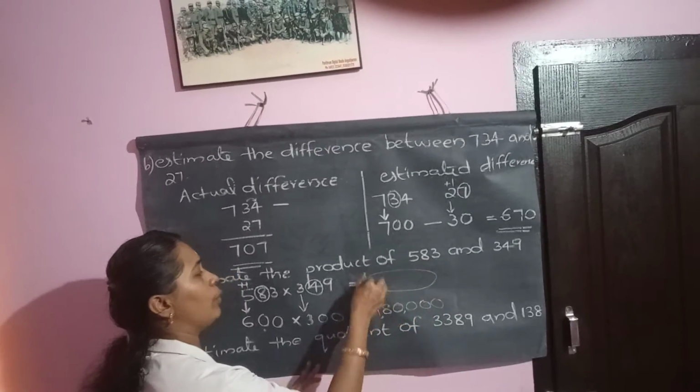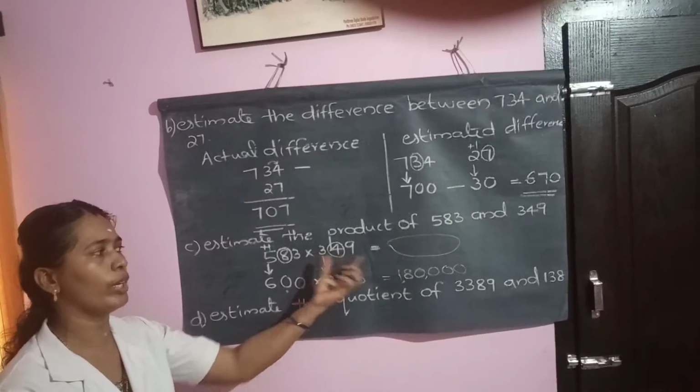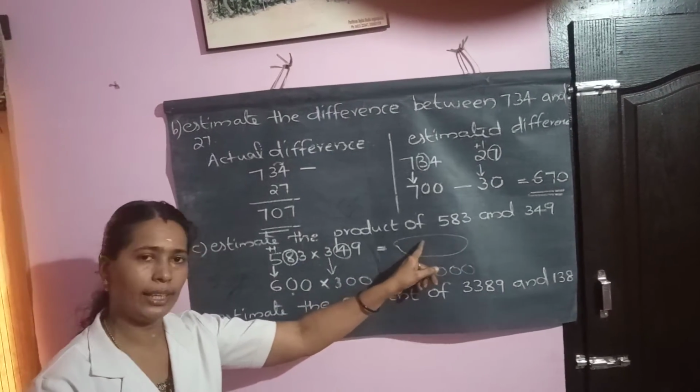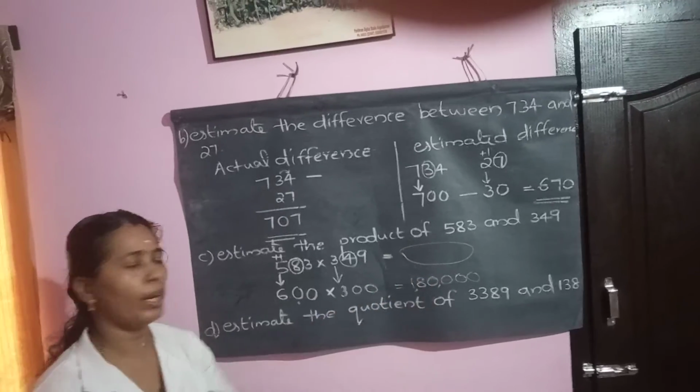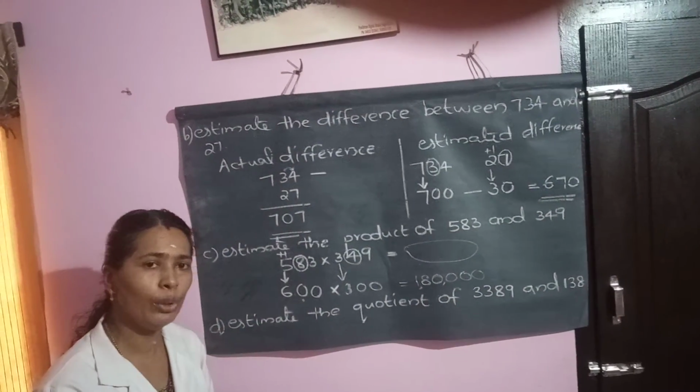This is homework for you. The actual product you do yourself in your notebook. Multiply 583 into 349 in your notebook and write the answer here. And you can see that the actual product and the estimated product are nearly close to each other.